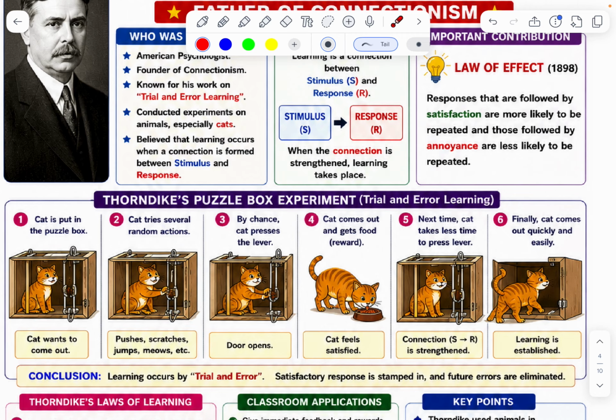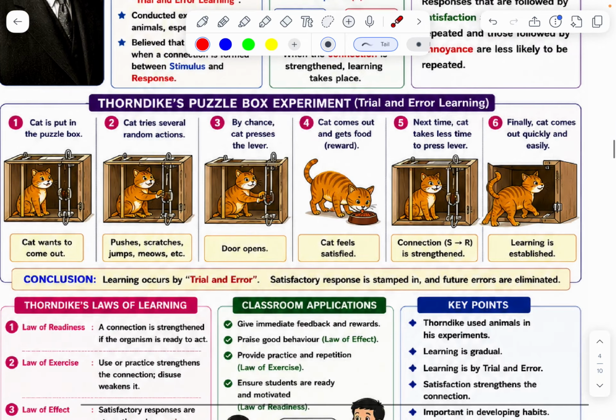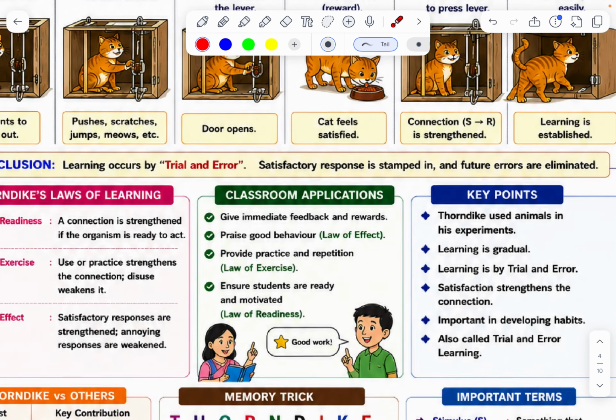By chance, the cat presses the lever and the door opens. The cat comes out and gets some food. The cat feels satisfied. Next time, the cat takes less time to press the lever. That is the connection, S-R. Finally, the cat comes out quickly and easily, and learning is established. Conclusion: trial and error. The satisfactory response is stamped in and future errors are eliminated. Example.